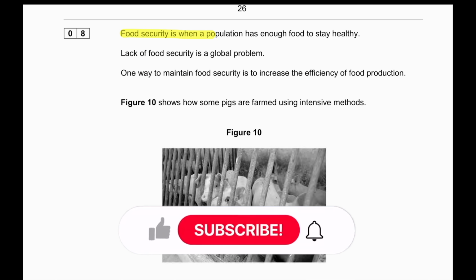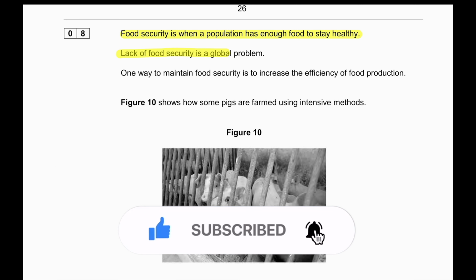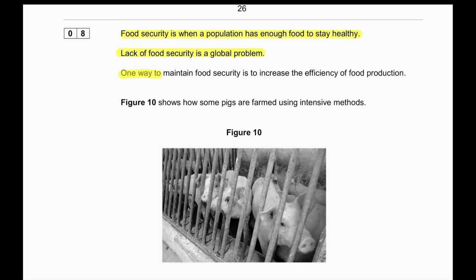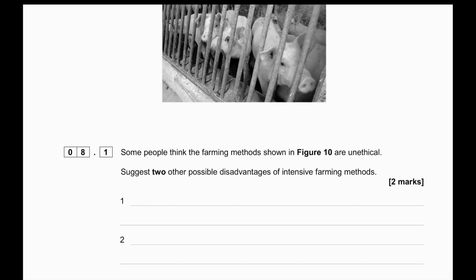Food security is when a population has enough food to stay healthy. Lack of food security is a global problem. One way to maintain food security is to increase the efficiency of food production. Figure 10 shows how some pigs are farmed using intensive methods. Some people think the farming methods shown in Figure 10 are unethical. Suggest two other possible disadvantages of intensive farming.